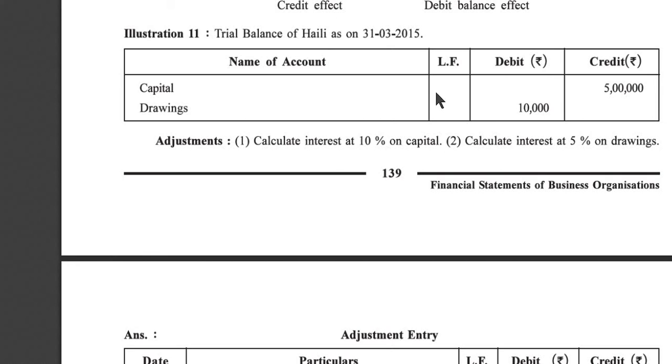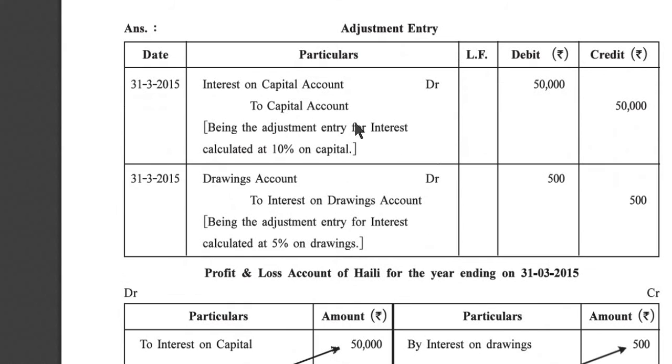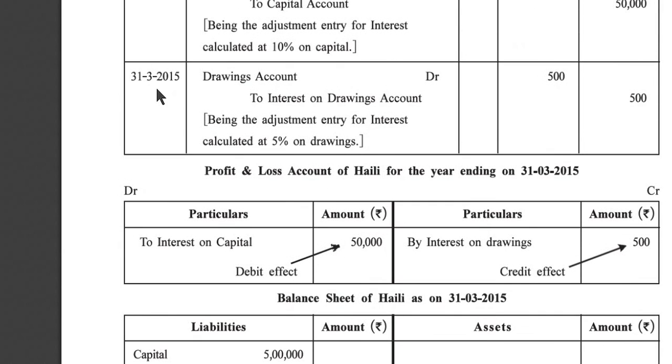Illustration number 11. Trial balance of Hailey as on 31st March 2015. Capital 5 lakh, drawing 10,000. Calculate interest at 10% on capital, calculate interest at 5% on drawing. Adjustment entry, 31st March 2015: interest on capital account debit 50,000 to capital account 50,000, being the adjustment entry for interest calculated at 10% on capital. 31st March 2015: drawing account debit to interest on drawing account 500, being the adjustment entry for interest calculated at